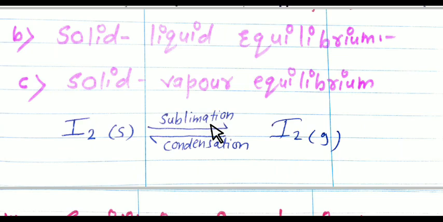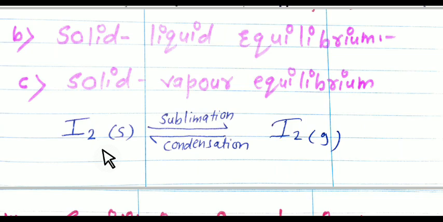Here you can take a very common example of iodine. Take an iodine crystal. Always remember, iodine is a volatile component. So whenever you put an iodine crystal in a closed vessel and observe the color intensity, after some time the whole vessel gets filled up with violet color vapor. The intensity of the violet color vapor becomes stable after a certain time.